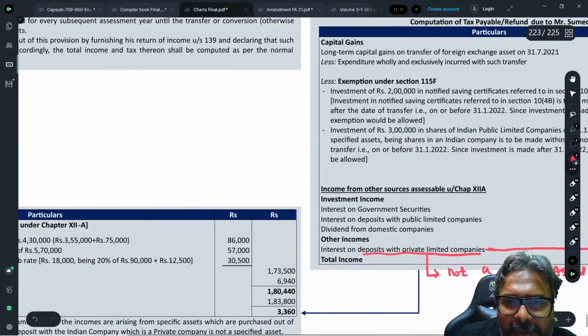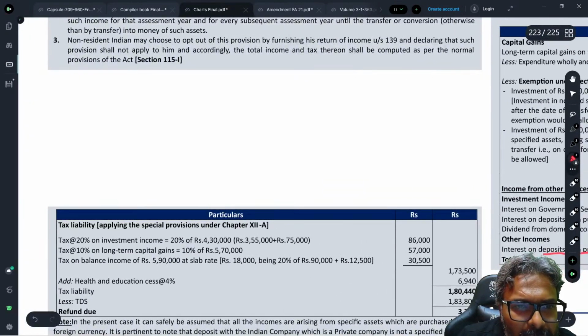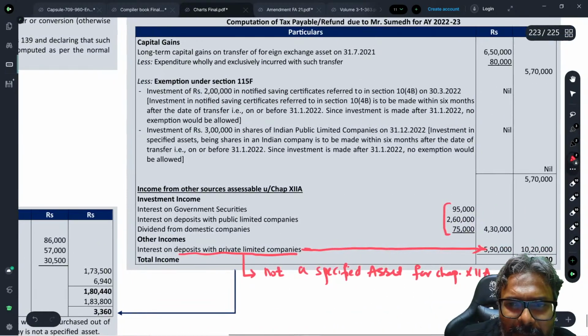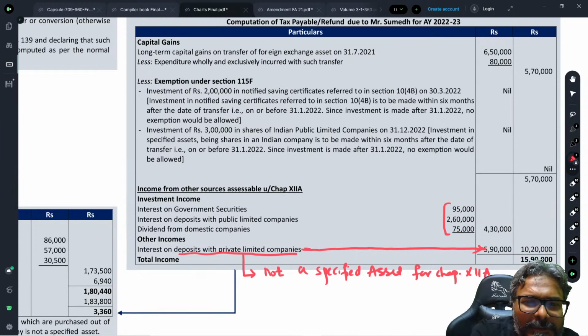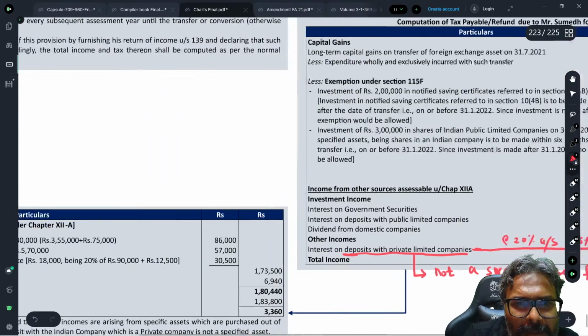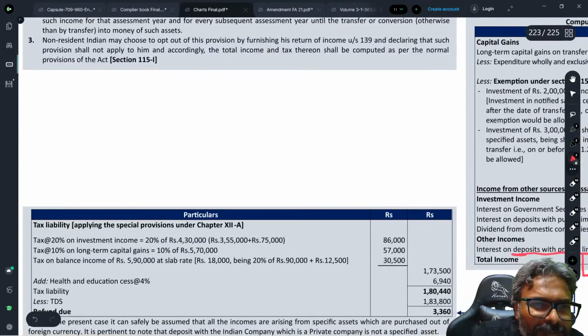Why is it that you have taken this thing? But under 115A, this needs a correction, students.